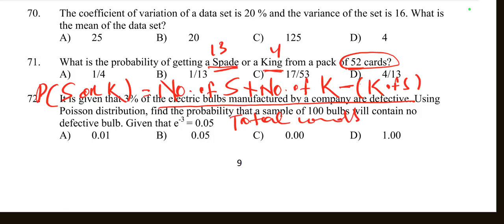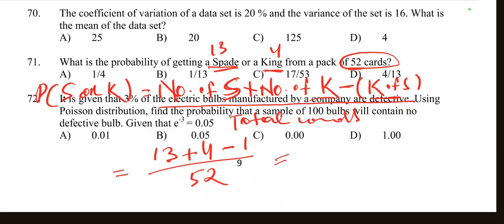So divide by total cards. The number of spades is 13, plus the number of kings is 4, and the king of spade is 1, minus 1, divided by the total number of cards, 52.